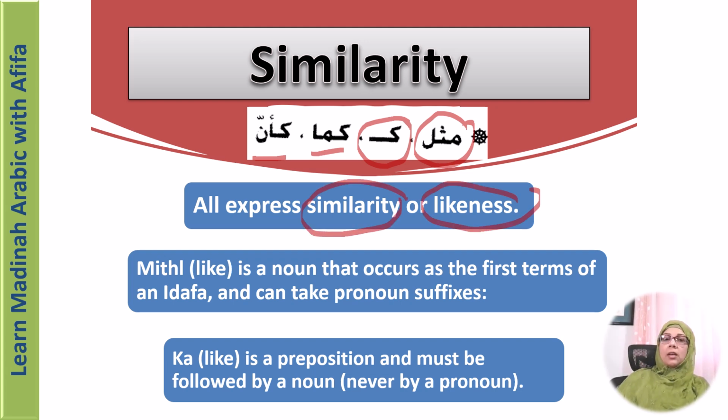So we studied mithal, which is like. It is a noun that occurs as the first term of an idafa. And we said that the kaf is a preposition and it cannot be followed by a pronoun. We looked at that, right? It has to be followed by a noun.